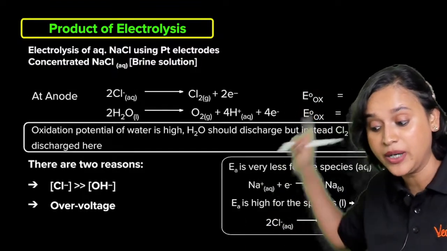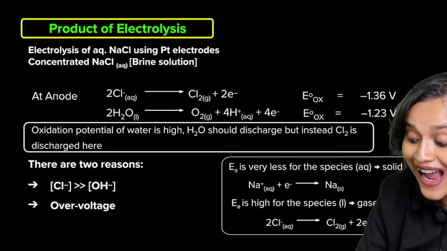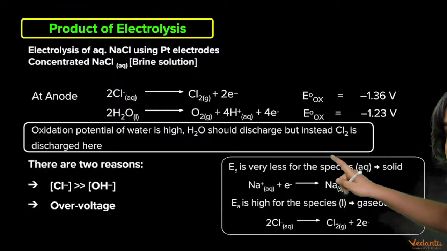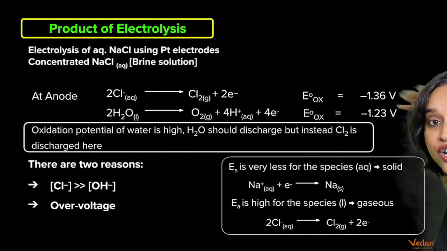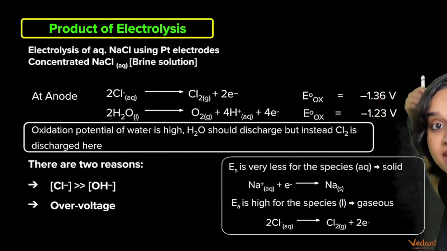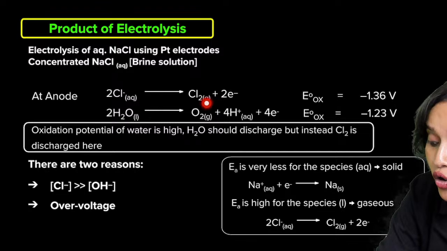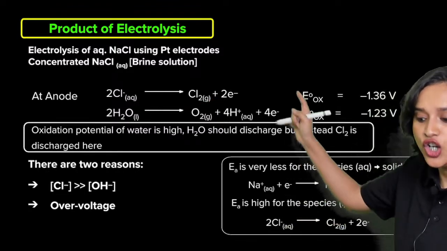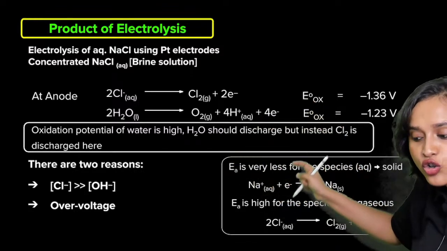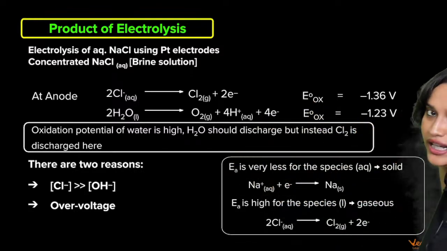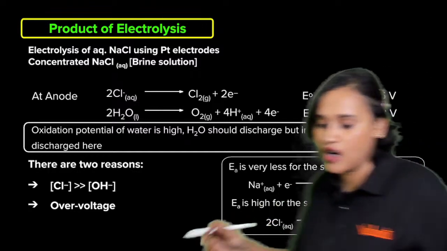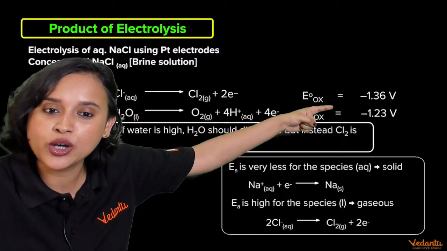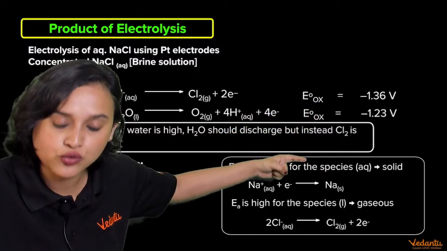Now check it out everybody. At anode the reaction follows something like this. Yes. Cl minus gives away 2 electrons to form chlorine, Cl2 gas. And once again there is water, everybody. So water will become O2 plus 4H plus 4 electrons. Please check out the E naught of oxidation, minus 1.36 volt and minus 1.23 volt.